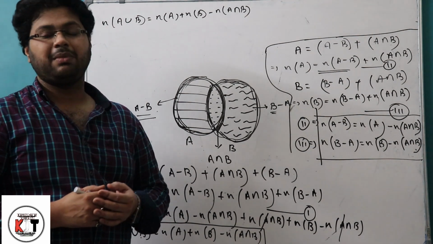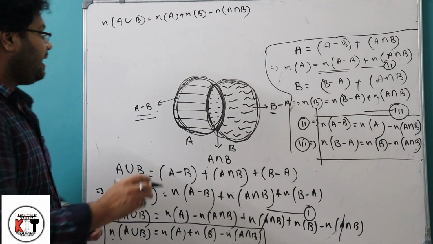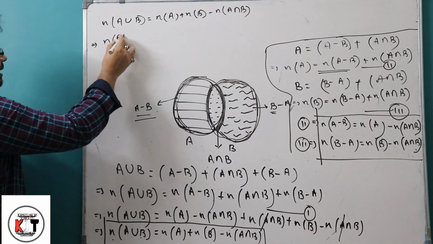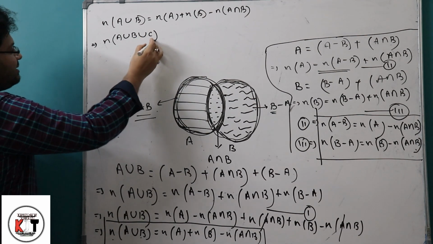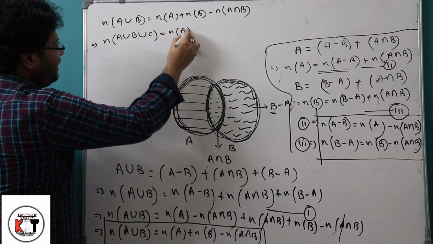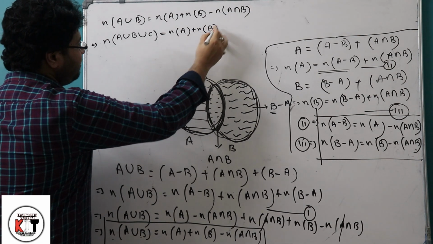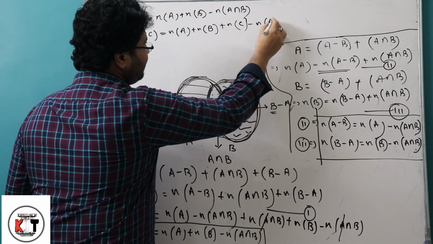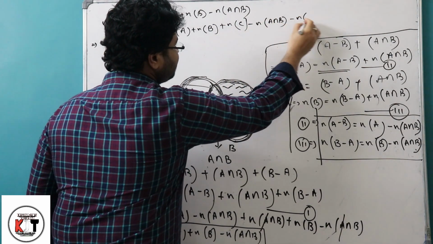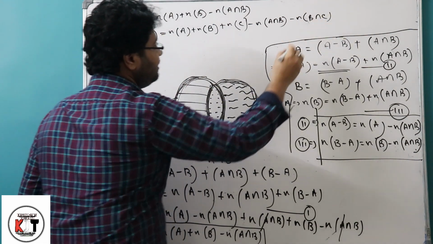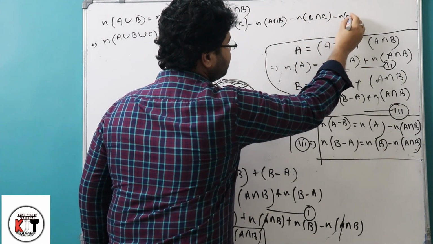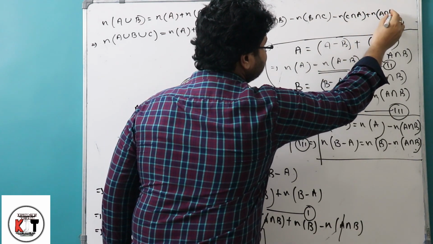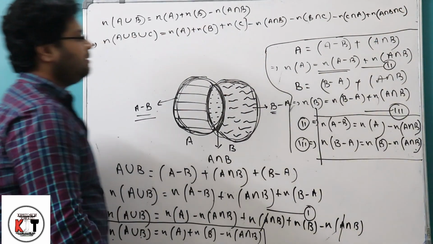Similarly we can make this law for three sets, and we will get n of A union B union C equals n of A plus n of B plus n of C minus n of A intersection B minus n of B intersection C minus n of C intersection A plus n of A intersection B intersection C.